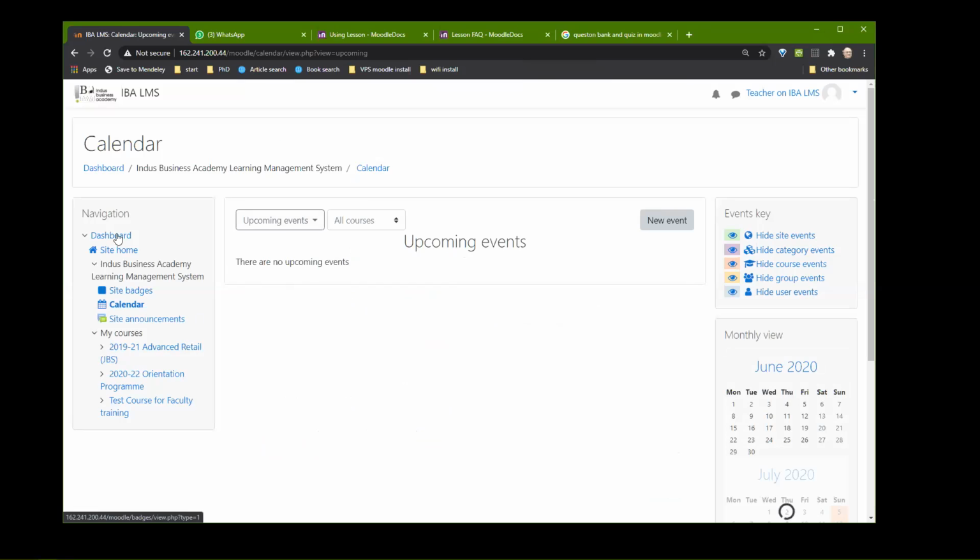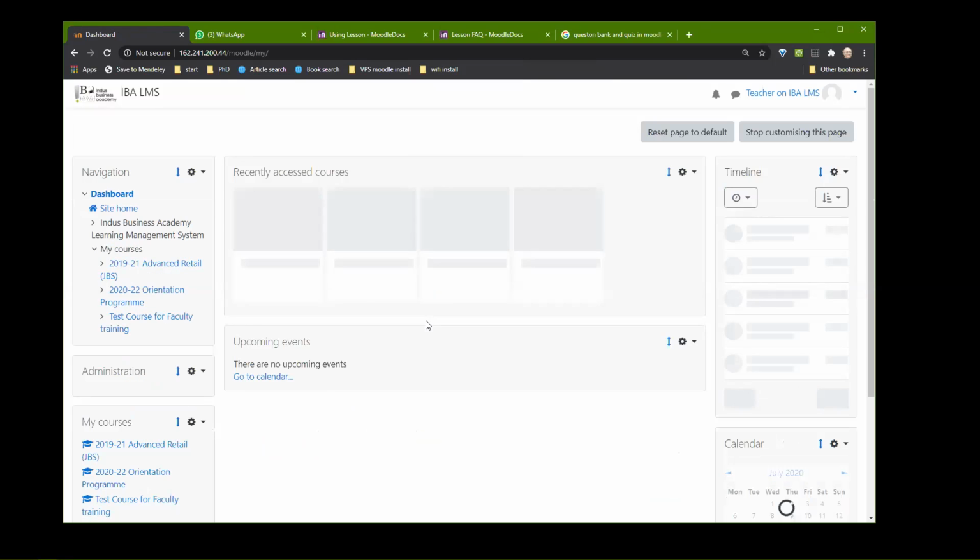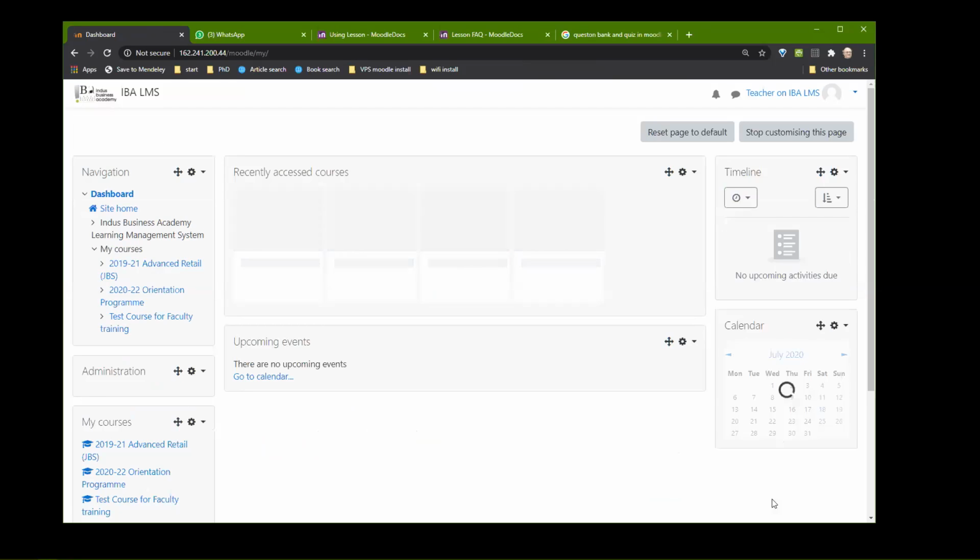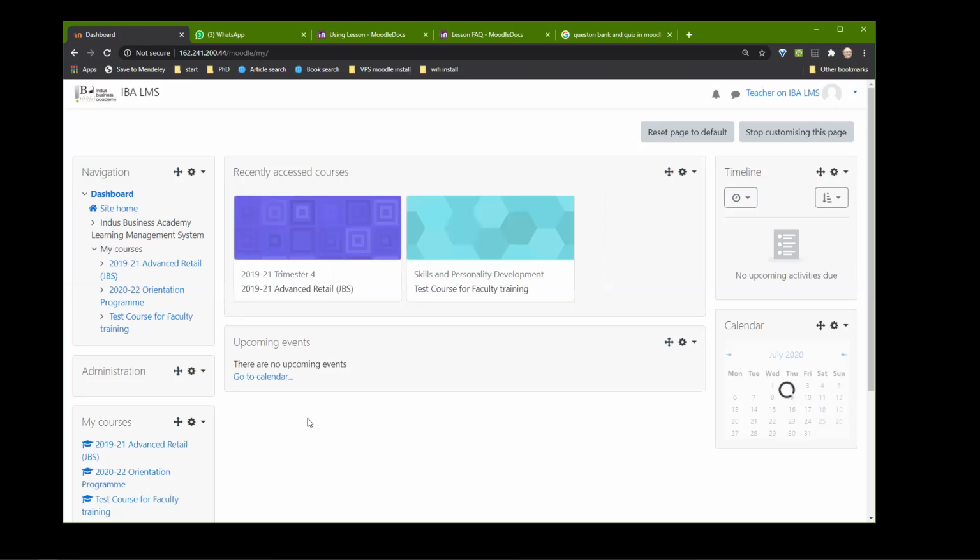I hope I have done the right thing. Let us see. It says there's no upcoming event. It's taking a bit of time to refresh, as you can see on the left-hand side. It still says there is no upcoming event. Did I make a mistake? Today is the 18th, tomorrow is the 19th, right? Oh, that is because I am not part of the faculty cohort, so I can't see it.